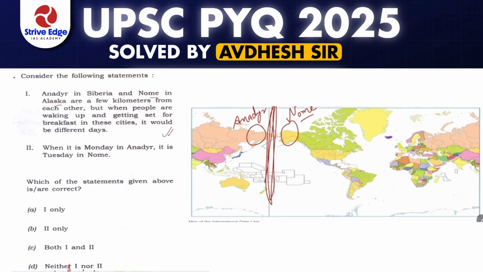Now when we see the second statement: when it is Monday in Anadyr, it is Tuesday in Nome. And we know that when the sun rises, the day is moving from east to west. So when it is Monday here, it is still Sunday here. And if it is Sunday here, by extension of the logic, it is still Sunday here. So it can't be Tuesday here. Tuesday? No. It will be Sunday only. So this statement is wrong, and hence the correct option is A.